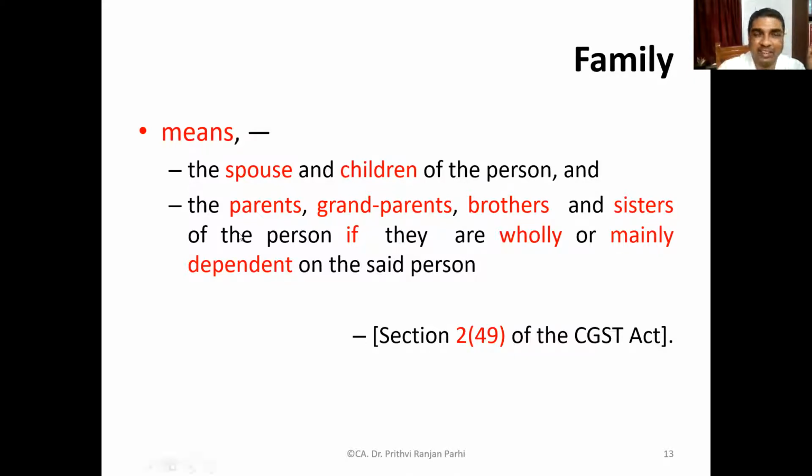And it says the parents, grandparents, brothers, sisters of the person, if they are wholly or mainly dependent upon such person. Spouse and children are always included in family, whether they are dependent or not. But parents, grandparents, brothers, sisters are a part of family under GST law if they are wholly or mainly dependent on that person.